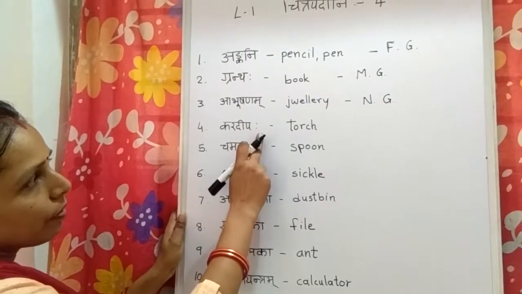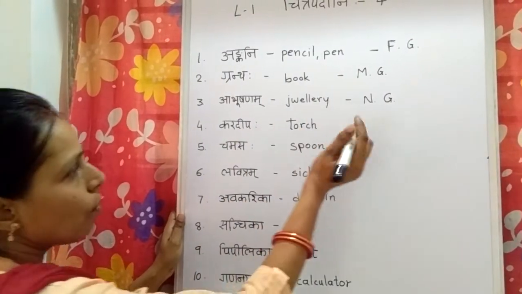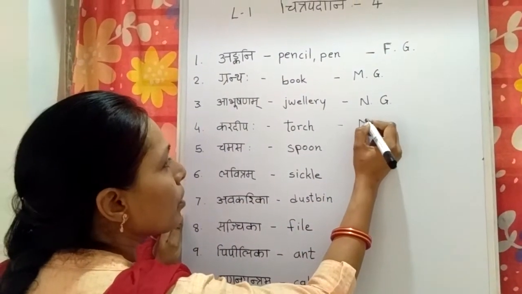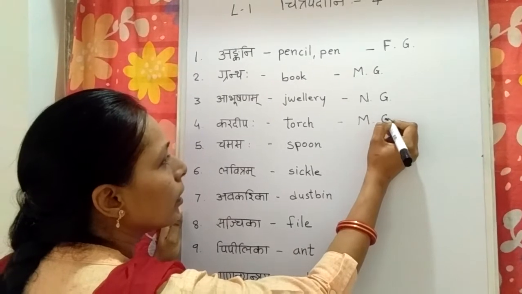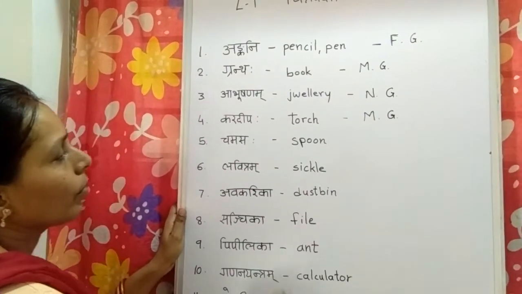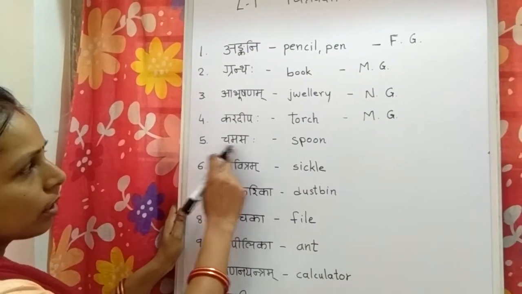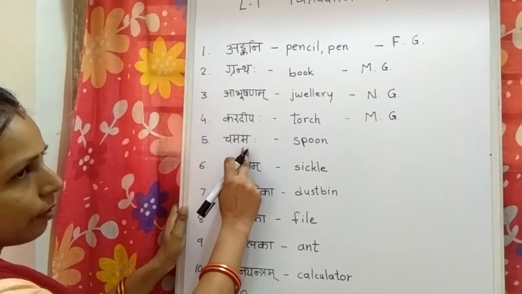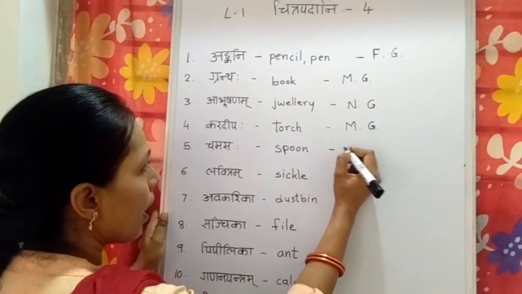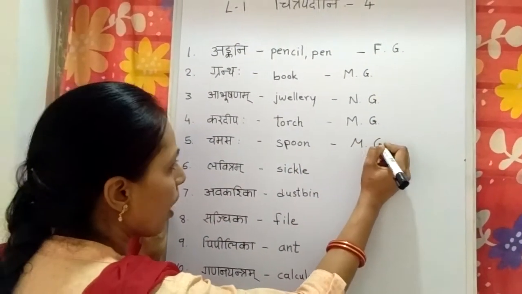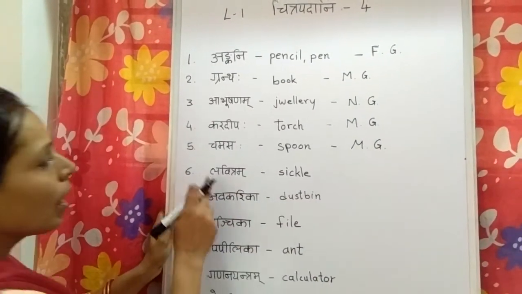Kardipah, ending with visarg and a vowel. It is masculine gender. Chamasah, ending with a and visarga at the end, so it is again masculine gender.